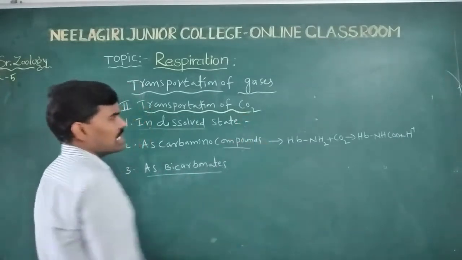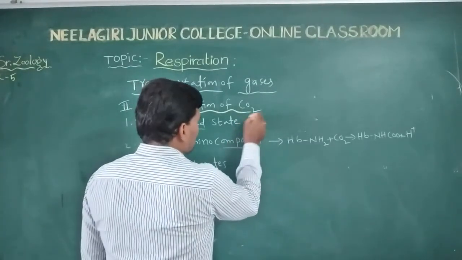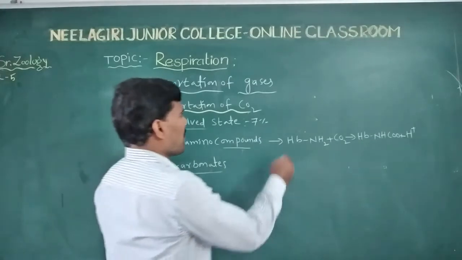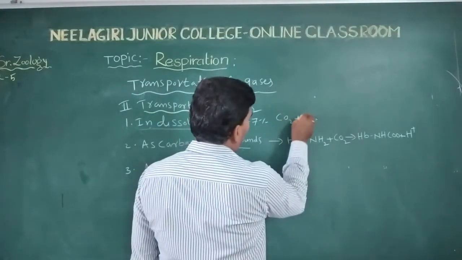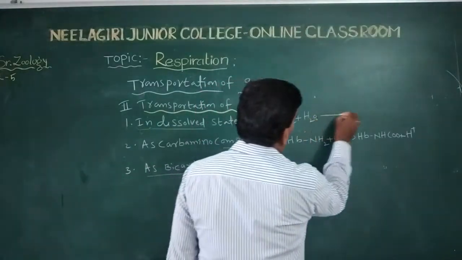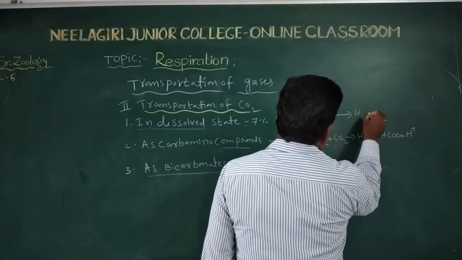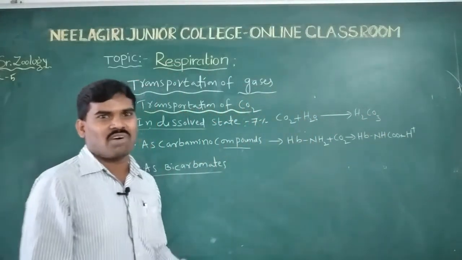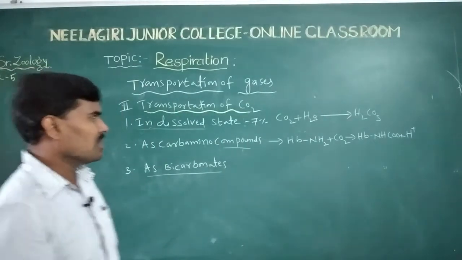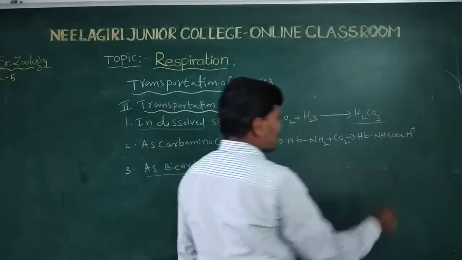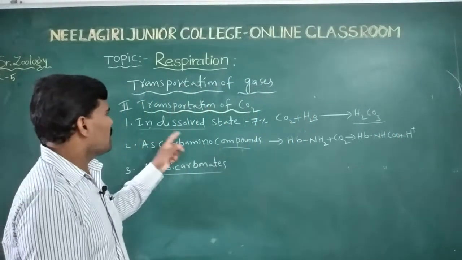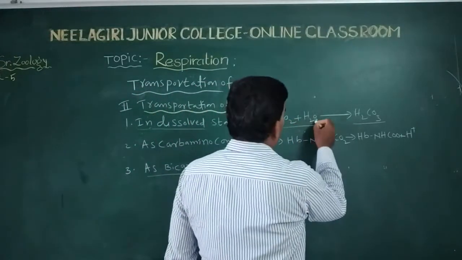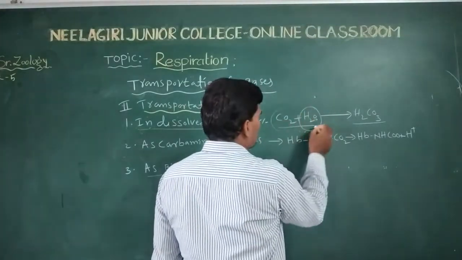In dissolved state, only 7% of carbon dioxide is transported. Carbon dioxide plus water gives H2CO3, which means carbonic acid formation. How is carbonic acid formed? In dissolved state. Dissolved means the carbon dioxide is dissolved in the water in our bodies.